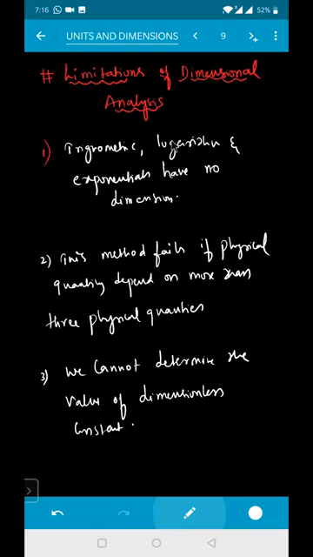What are the limitations of the dimensions? First one is trigonometric, logarithms and exponentials have no dimensions. Next one is this method fails if the physical quantity depends on more than three physical quantities, and we cannot determine the values of the dimensionless constants, like the G value, 6.67 times 10 to the power of minus 11. We can't calculate the values of the constant part of a relation. Is it clear?